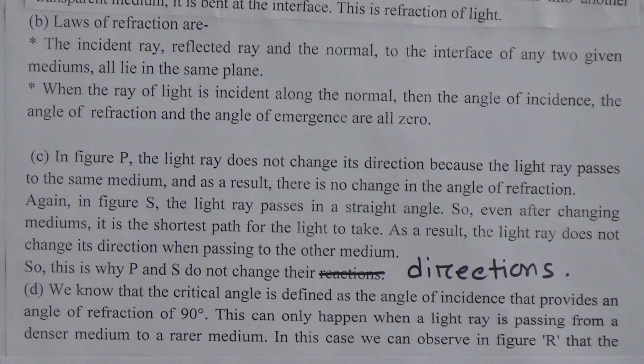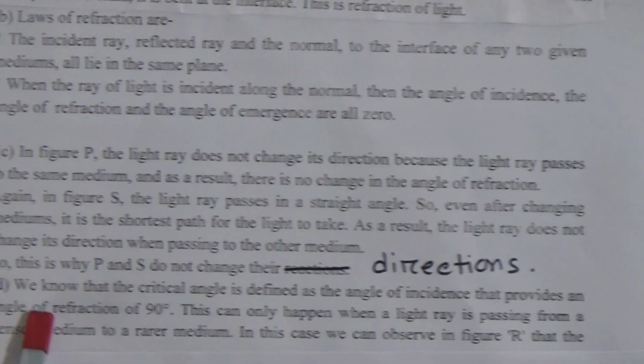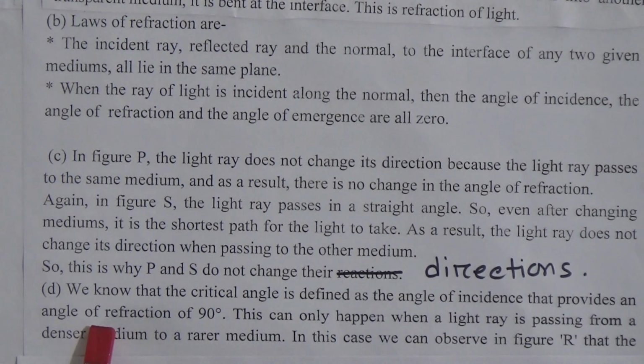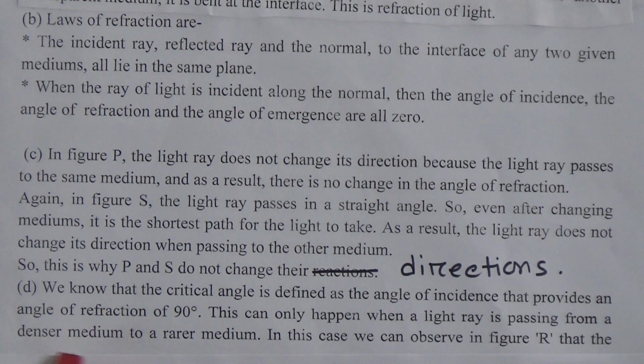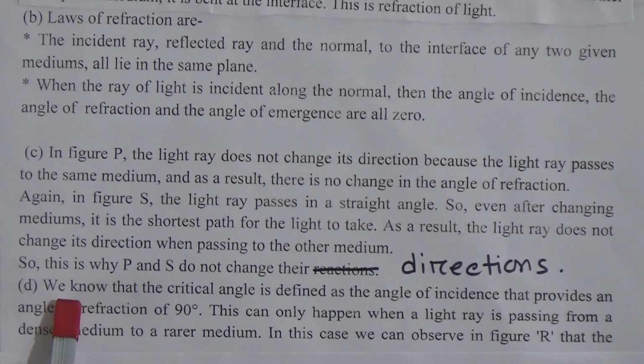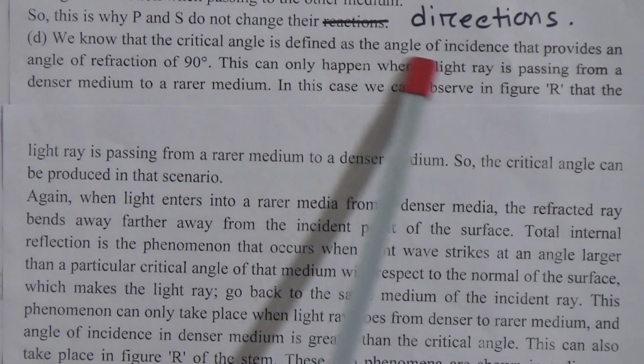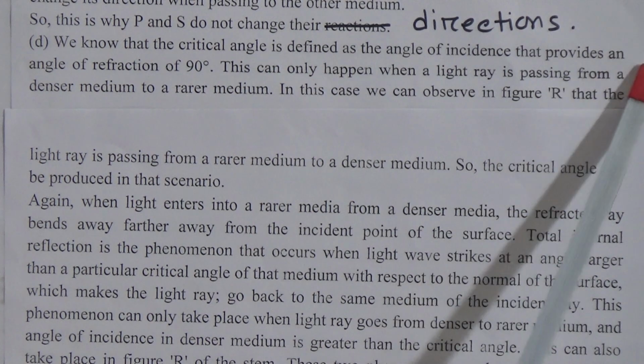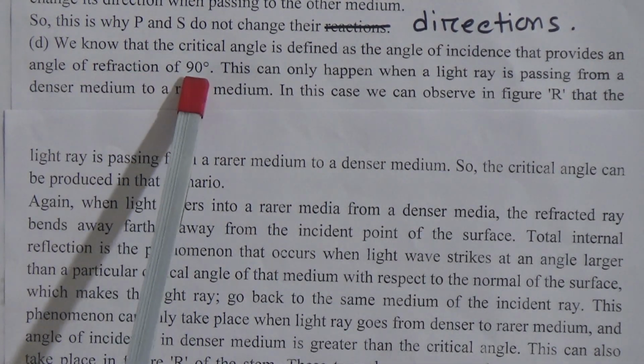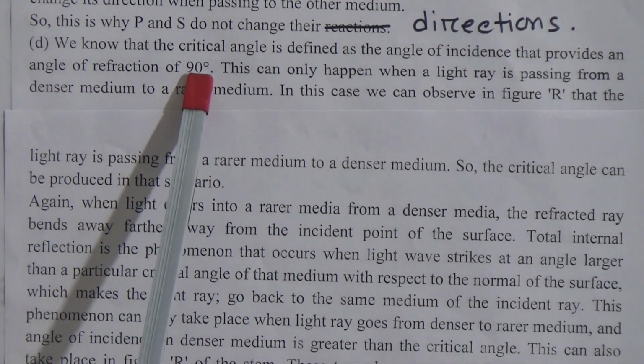Dear students, now come to the question number D. The question D was, which one of the mentioned figures can create critical angle and total internal reflection? Give reason in favor of your answer with diagram. The answer is, we know the critical angle is defined as the angle of incidence that provides an angle of refraction of 90 degree.